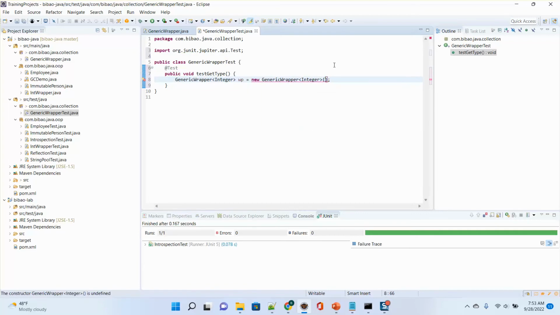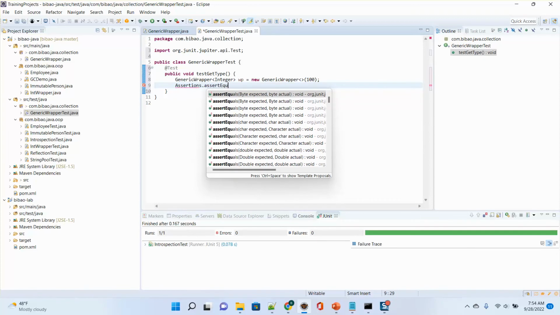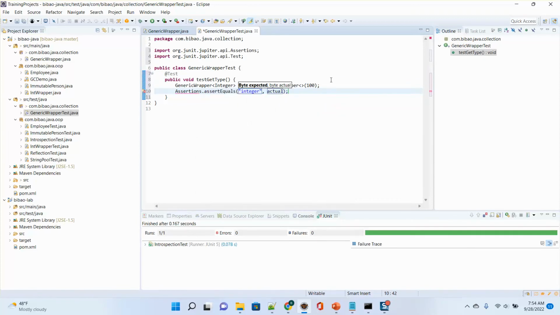Then I give an element, say 100. So in Java 7, I have to write like this, but in Java 8, I can remove this Integer. If this one is already a defined type, a generic type here, then I just use an empty diamond here. But in Java 7, you have to add Integer here. This is a small difference between Java 7 and Java 8. To make things easy, I use assertEquals, then it should be Integer, right? WP.getType.